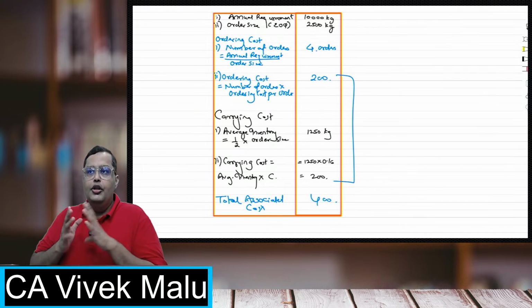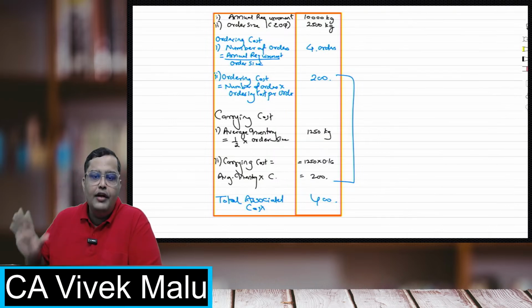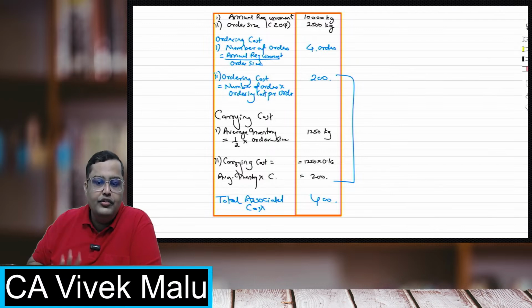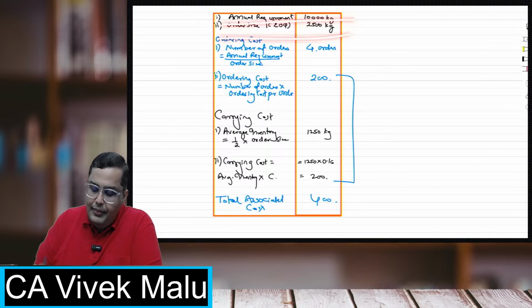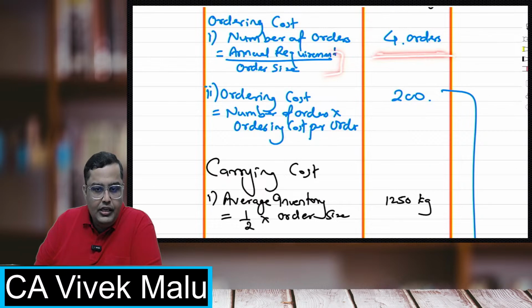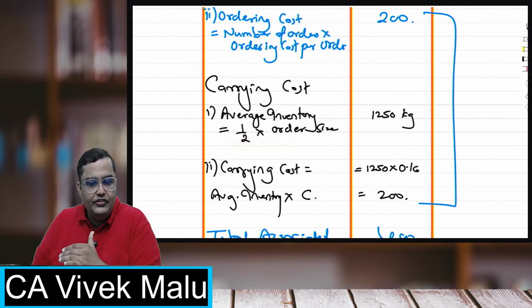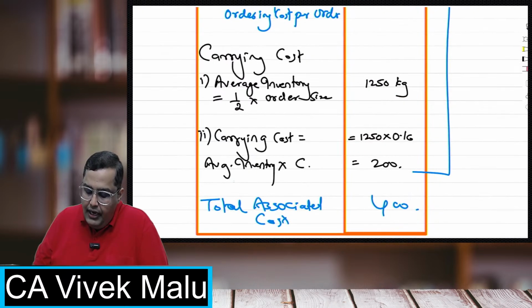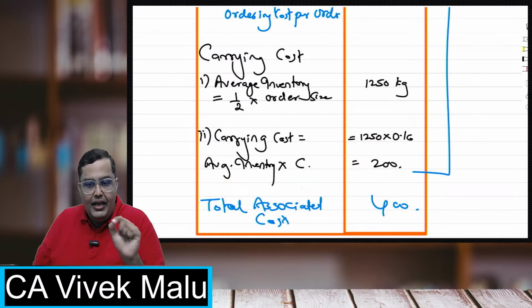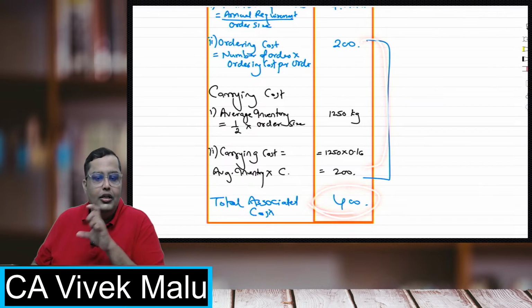Whenever you are making a comparison between the EOQ order size and some other order size, you always have to follow this sequence. Take the annual requirement, write the order size, divide, and you get the number of orders. So number of orders into ordering cost per order gives the ordering cost. Then how do you find the carrying cost? First find the average inventory, which is half of order size. Then average inventory into carrying cost per unit per annum will give you the carrying cost. At the EOQ level, ordering and carrying are always equal, so you get the total associated cost.